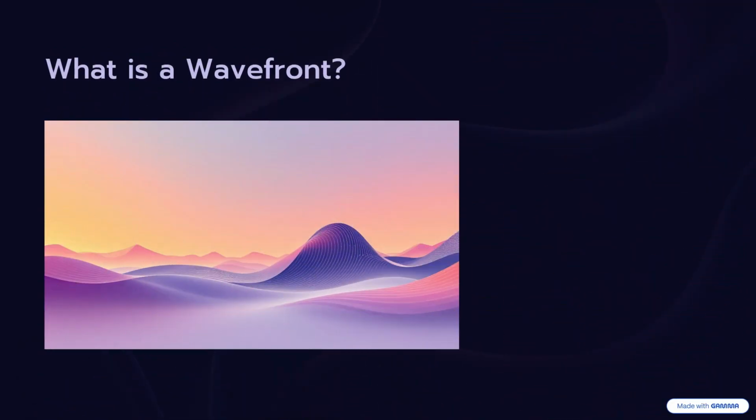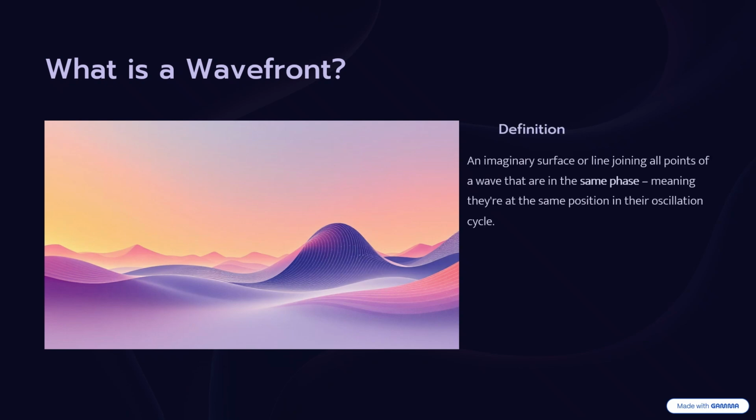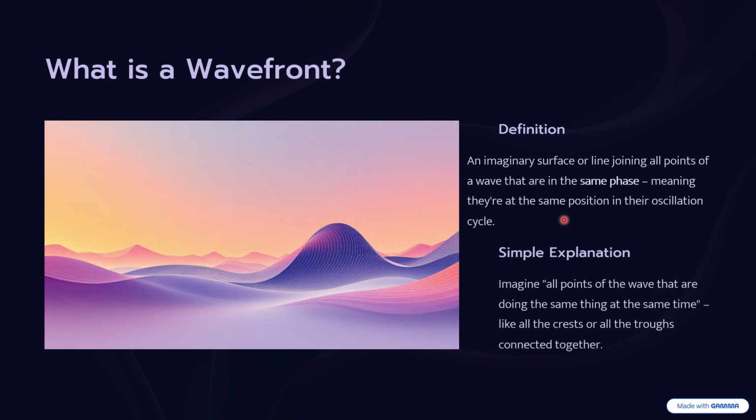Now let's discuss the wavefront. A wavefront is just imaginary lines which give us the direction of the waves, how the wave propagates. Like if we connect all the troughs or all the crests of the particles to each other, we can get plane lines or circular lines which are called the wavefront. This is a totally imaginary line.